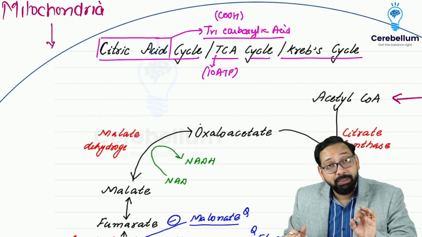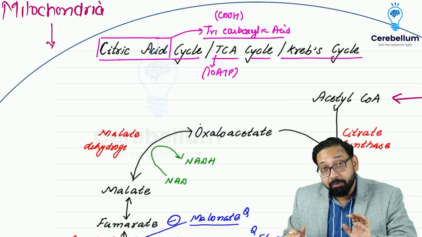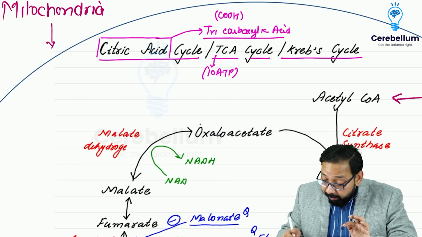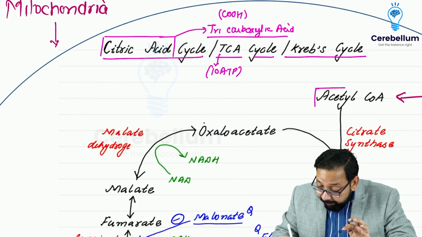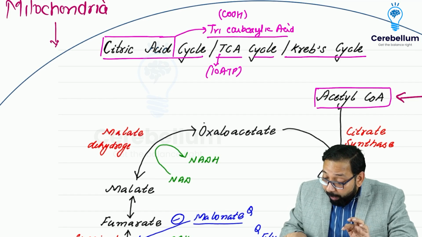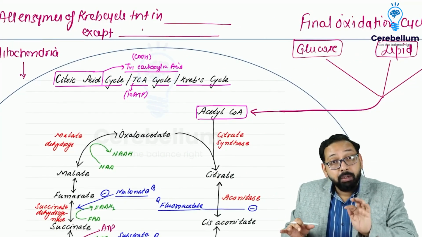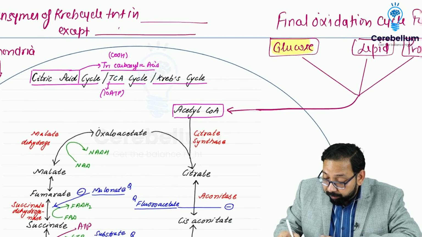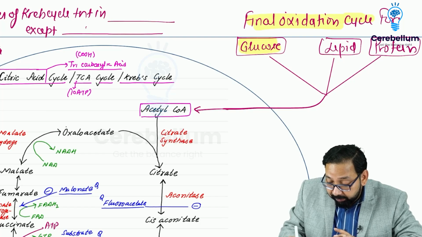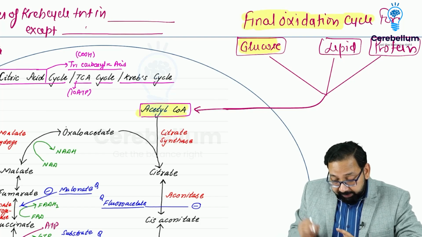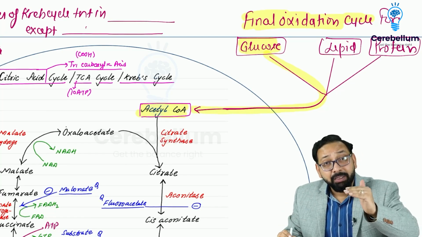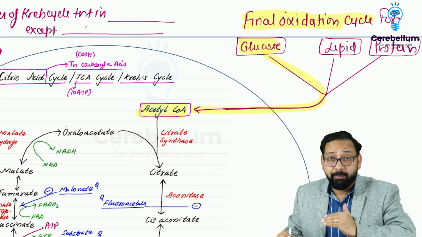Now this acetyl coenzyme A takes part in the TCA cycle. So I can simply say that the final oxidation cycle of glucose or carbohydrate is this TCA cycle. So I have discussed it in continuation of carbohydrate.